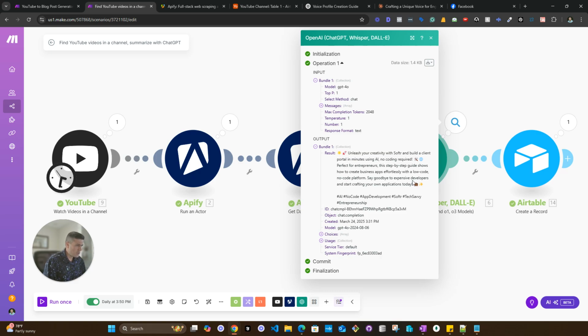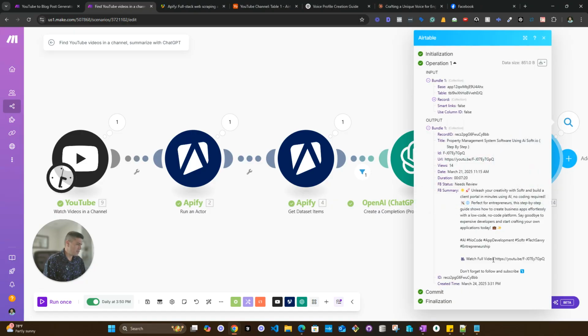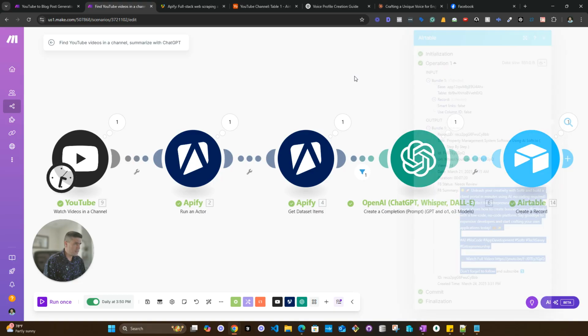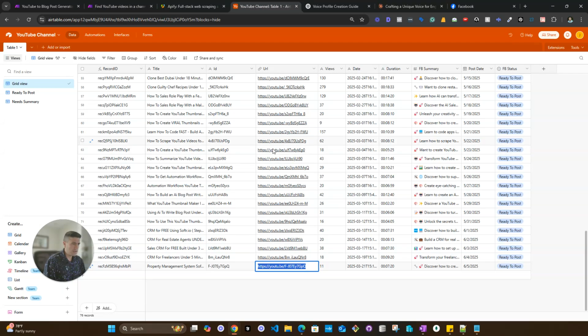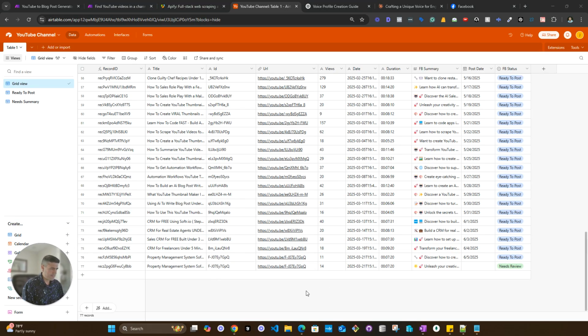Say goodbye to expensive developers and start crafting your own application today. It gives you the hashtags and everything, and then it gives me the information how it's going to post it. So it's posted to the right row and to the right values, and here it is. So this one is review. I'm gonna delete it because I don't need it, and that should do it.